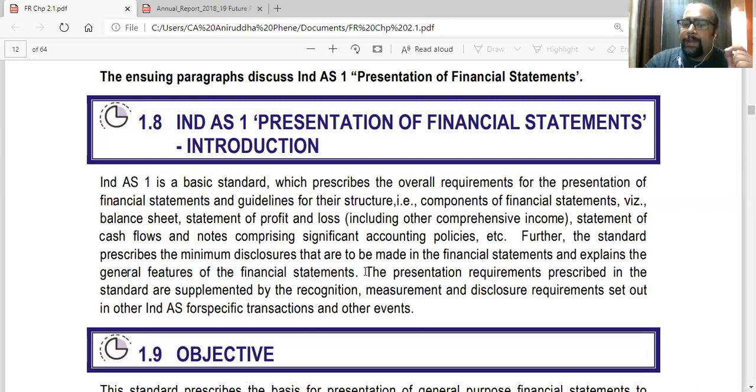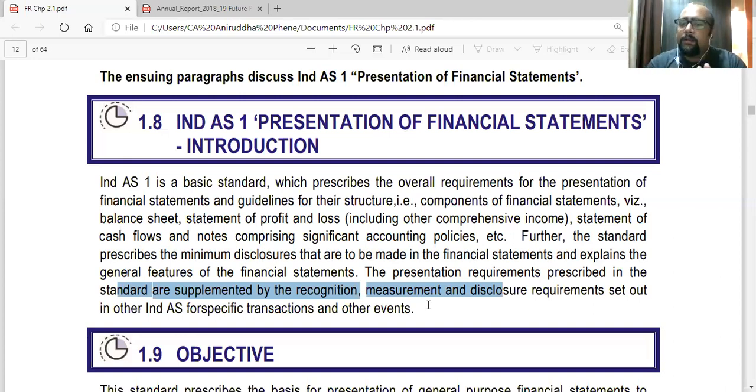Plus, they are saying the presentation requirements prescribed in the standard are supplemented by the recognition, measurement, and disclosure requirements set out in other Ind AS for specific transactions and other events. So this Ind AS only speaks about presentation of financial statements, but that has to be complemented or supplemented with other standards. So whatever is to be presented will be told to you by this standard. Plus, you have to understand what are the disclosure requirements in the other standards. So you have to read this standard with the other standards. So you cannot read this standard in isolation.